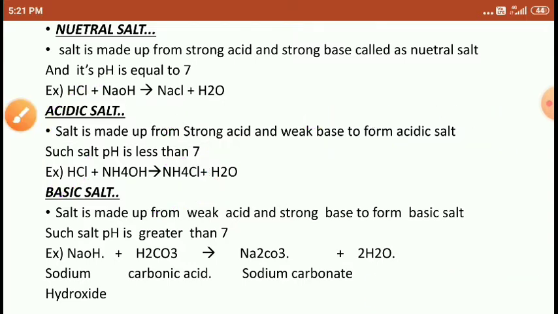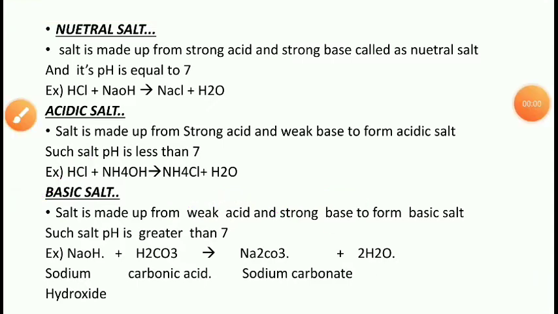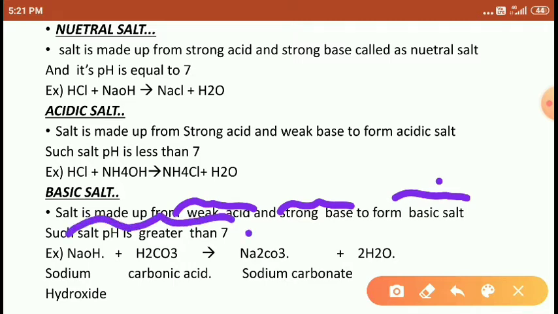Right students? The third one is basic salt. The basic salt is made from a weak acid and a strong base. So a basic salt means whose pH is greater than 7. Right students? NaOH is a strong base and carbonic acid is a weak acid, combined to form sodium carbonate, which is the basic salt. Right students?